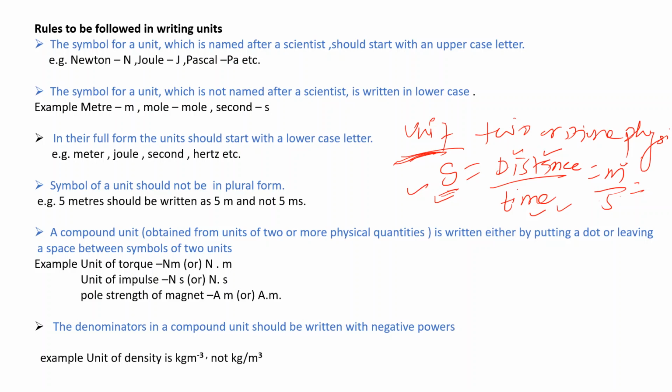If you have to write it, how do you write it? You have to write meter per second. So the denominator in a compound unit should be written with a negative exponent. This explanation is for the last rule.